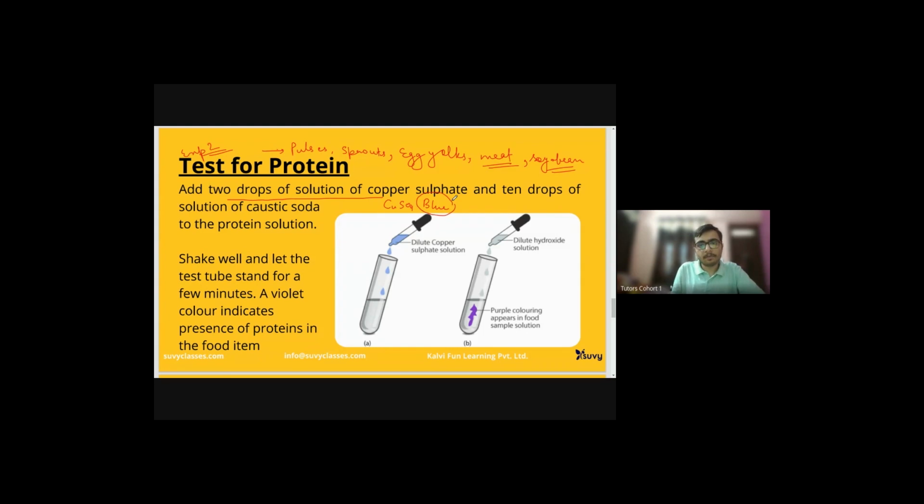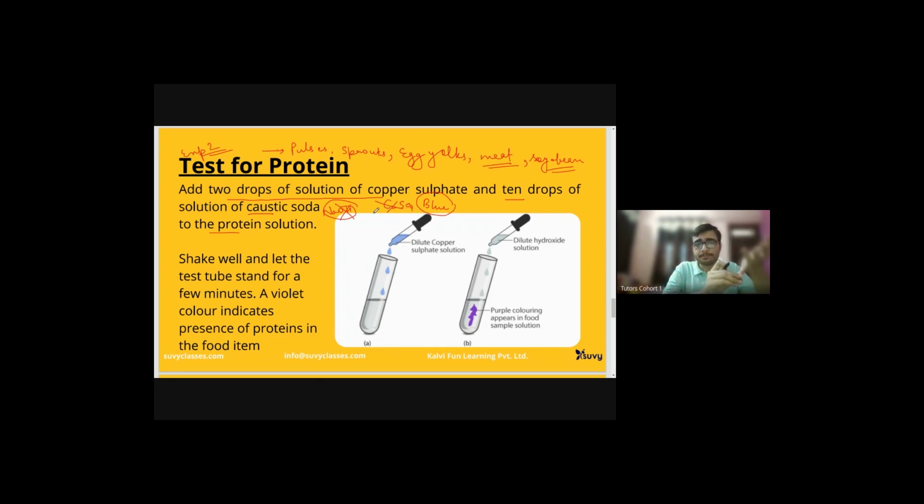When you go to the lab, you will find it there. Add 10 drops of caustic soda solution to the protein solution. Caustic soda is NaOH. Okay, so that's not needed. I am just telling you to give you information, but you just need to remember the terms.